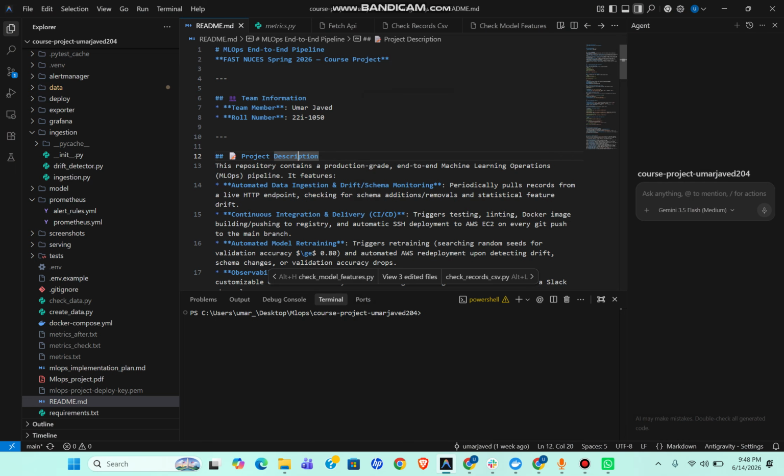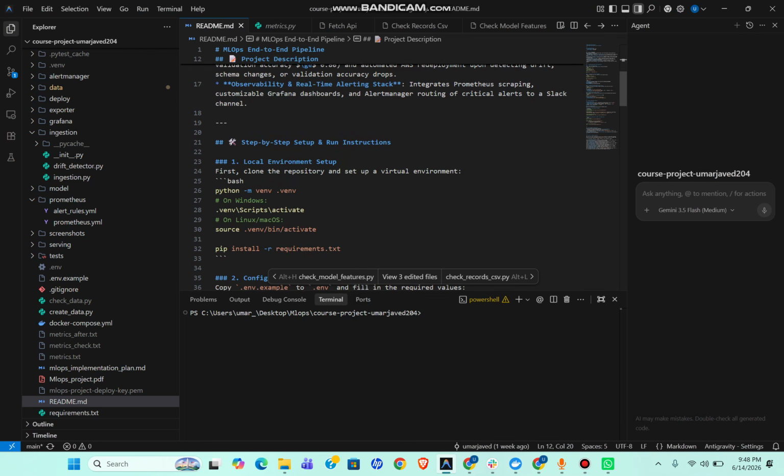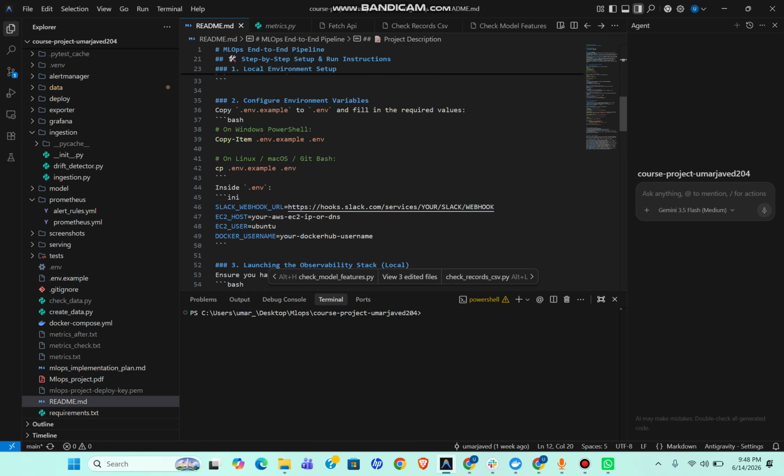The purpose of this project was to build a production grade machine learning system that not only serves prediction but is also self-monitoring, self-healing through automated retraining and fully observable using modern DevOps and cloud practices. This is our README file that contains the project description along with step-by-step setup and run instructions.